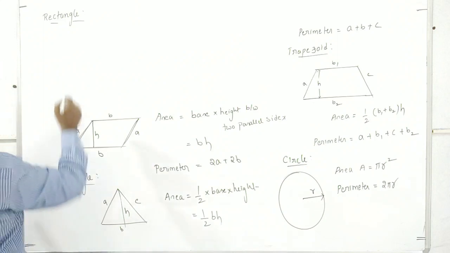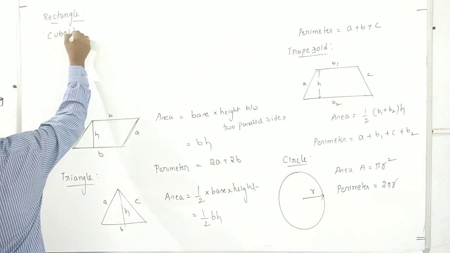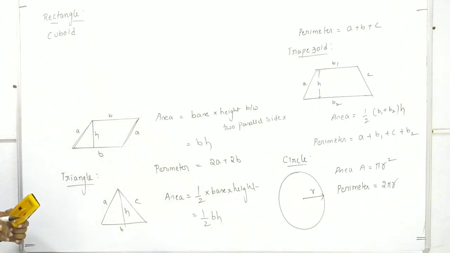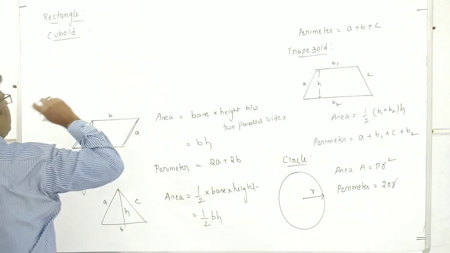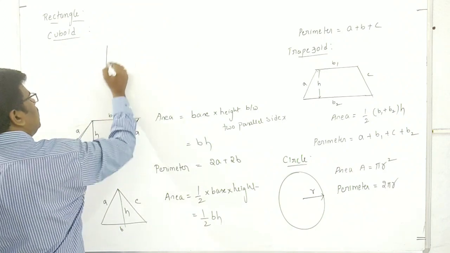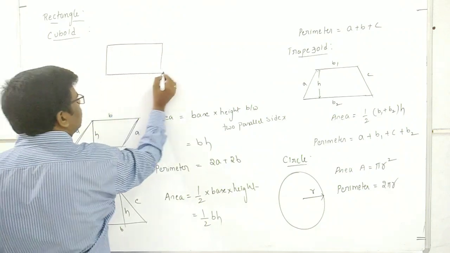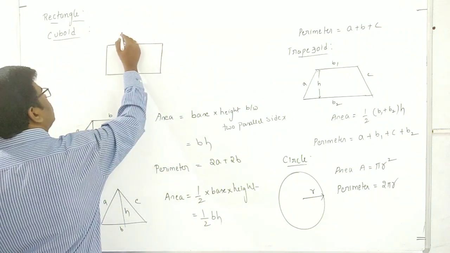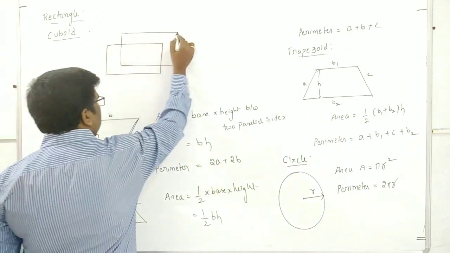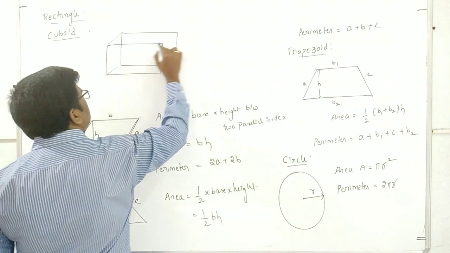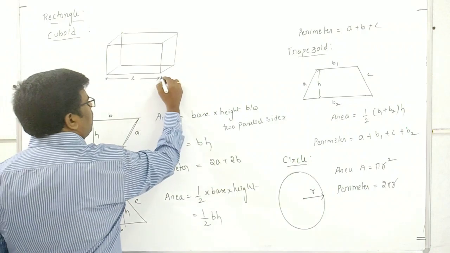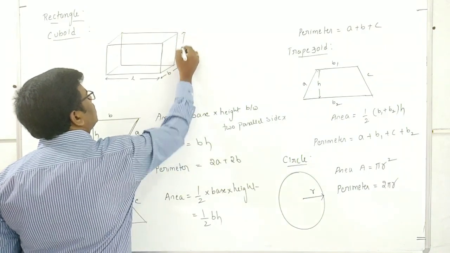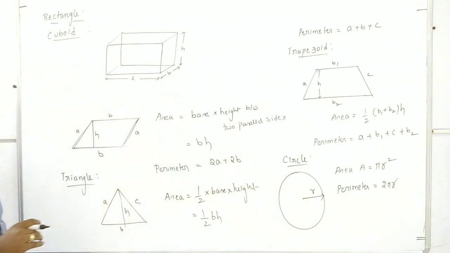A cuboid, we can also say rectangular solid, having length L, breadth B, height H.